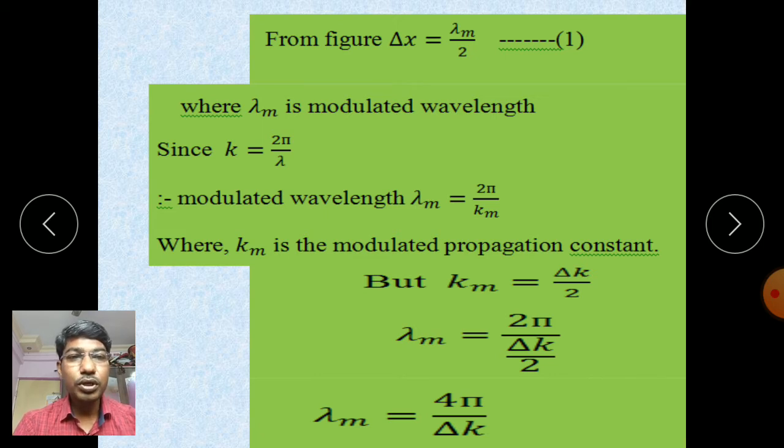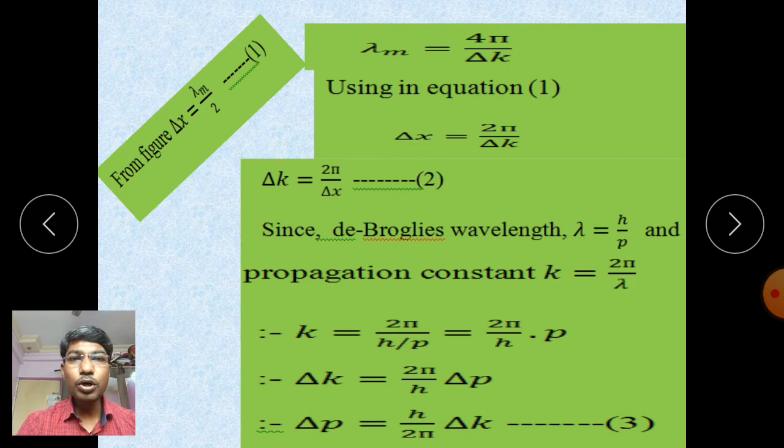Del km is equal to del k upon 2. Therefore this modulated wavelength lambda m is equal to 2 pi upon km, and km is equal to del k divided by 2. This 2 goes to the upper side, therefore lambda m, the modulated wavelength, is equal to 4 pi upon del k. And now from the figure we know the uncertainty in the measurement of a